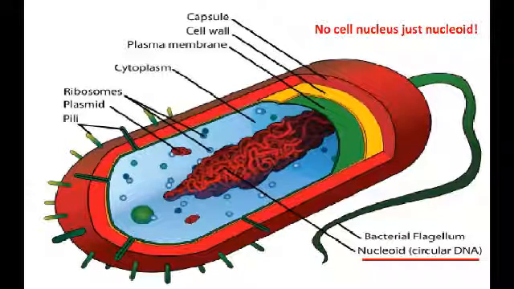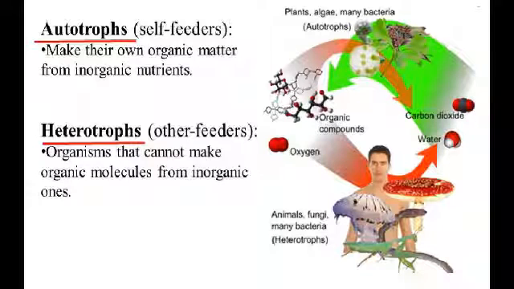Well, for one, they are unicellular prokaryotes, meaning they are single-celled microorganisms that have no cell nucleus or any other membrane-bound organelles in their cells. Furthermore, archaebacteria can either be autotrophs or heterotrophs. So, some species of archaea are capable of making their own food, while others are not.